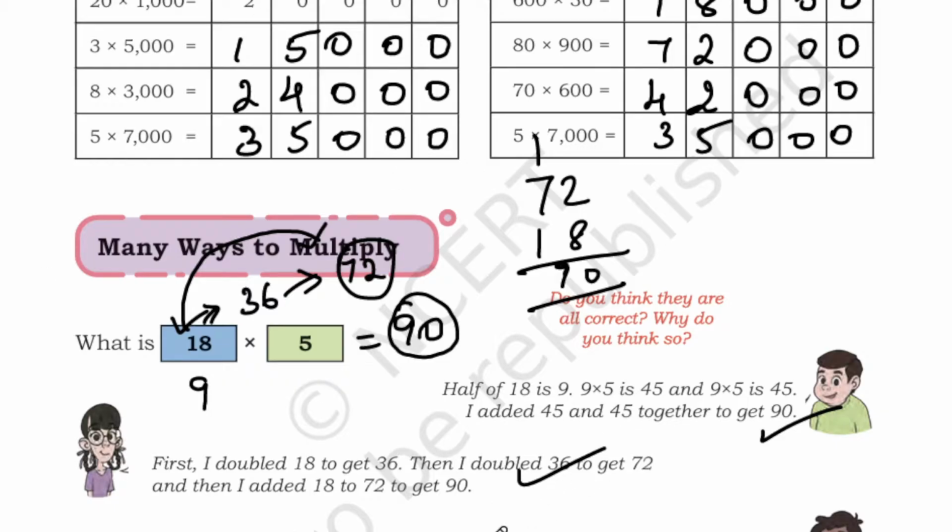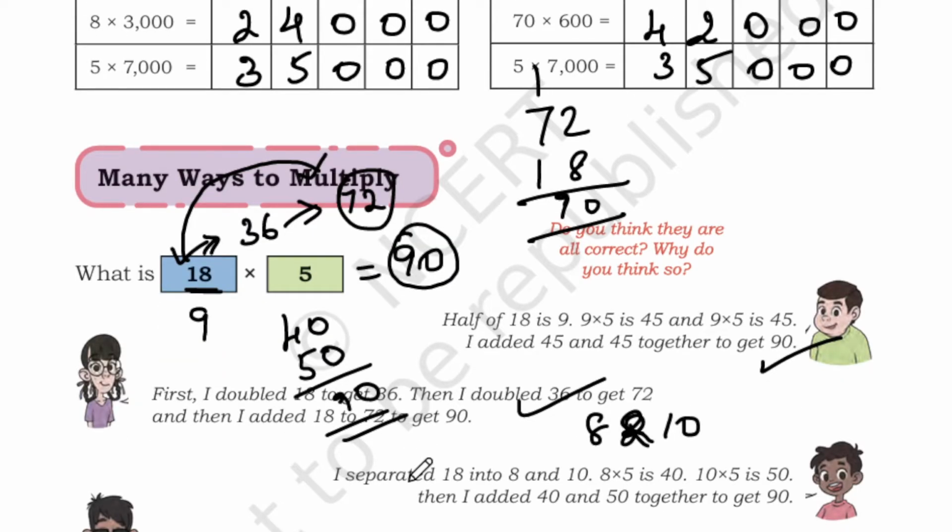I separated 18 into 8 and 10. So 8 plus 10 is 18. Now I am multiplying 8 into 5, which is 40. Next I will multiply 10 into 5, which is 50. Then if I add them together, again I will get 90.